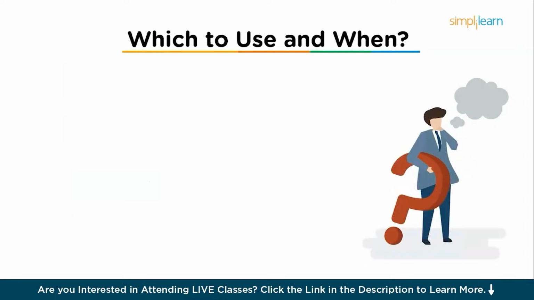Now moving on, let's clear up which to use and when. If you don't know which generative model to use for what, it can mess things up fast. Let's say you are building an app that needs to write emails, make pictures, answer questions, and turn speech into text. If you use the wrong model for the wrong job, your results will be poor, things will be slow, and you will waste time. So let's understand which models perform what.